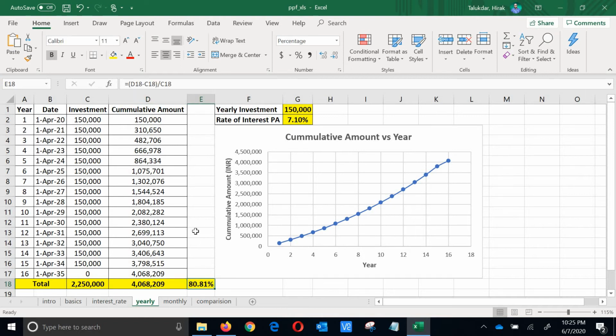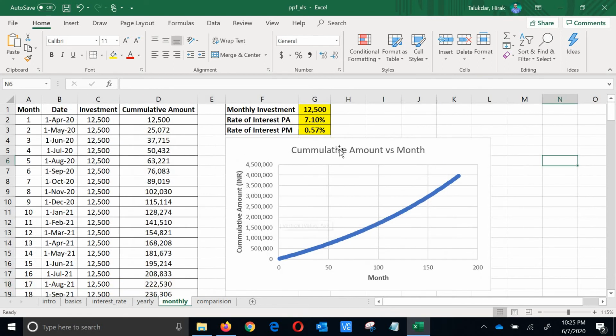So your overall, not per annum, please remember, your overall gain is almost 80.8%. So here I have shown you that per year we are going, and here from the first year to the 16th year I have shown it. So how your cumulative amount is increasing, I have shown you as a graph. So next thing is monthly investment.